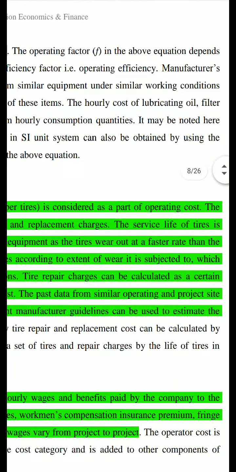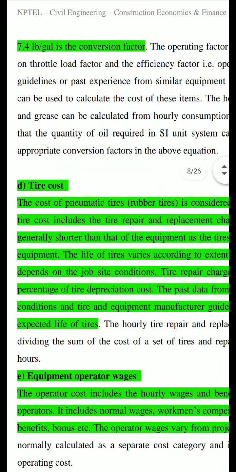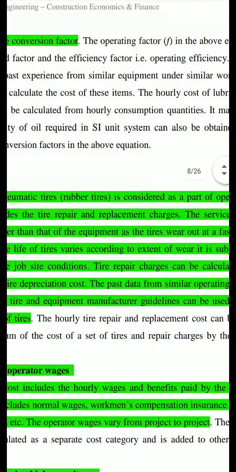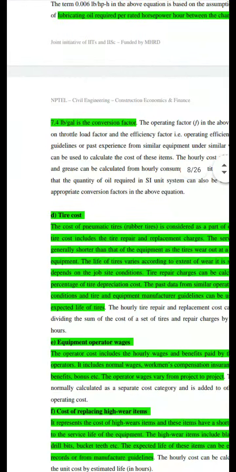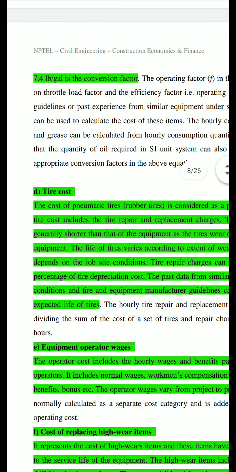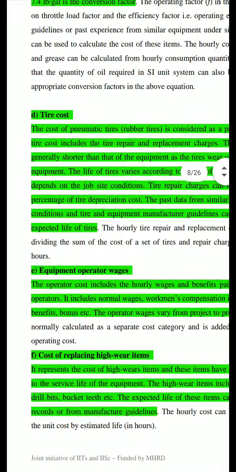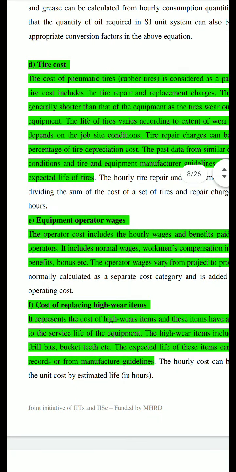Tire repair charges can be calculated at a certain percentage of tire depreciation cost. So here also we use the past data or equipment manufacturer guidelines, etc. to calculate the expected life and cost involved in the tires.